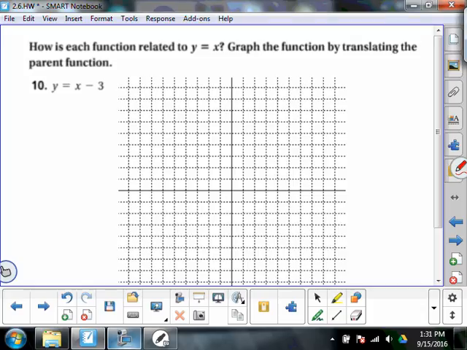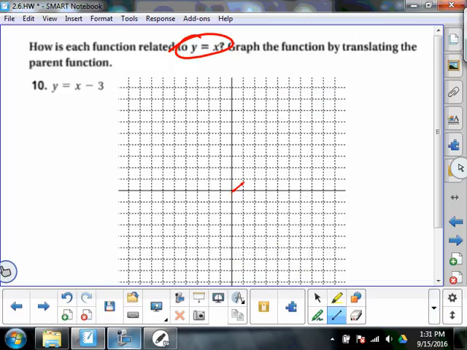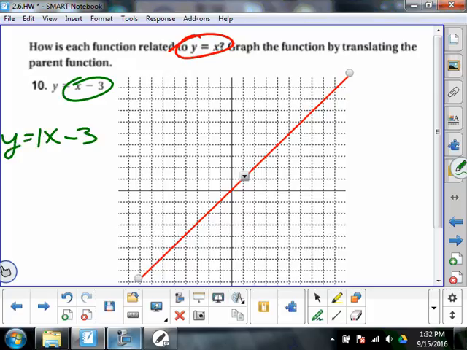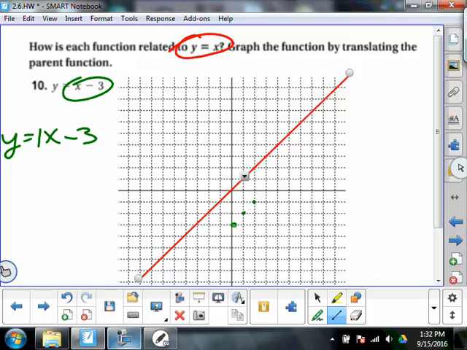A minute ago we talked about the parent function. What's the parent function? It's y equals x. They even tell us y equals x. That's a parent function. Now I know that we didn't spend too much time graphing these, but x minus 3, that's 1x minus 3. The y-intercept is negative 3. 1, 2, 3. The slope is 1. Over 1 and up 1, over 1 and up 1. So when we graph that, we're going to have something that looks like that, right?